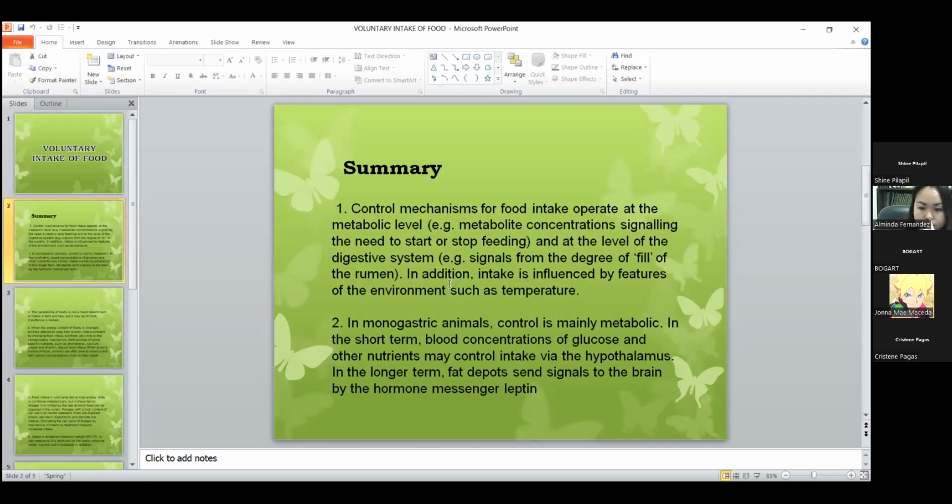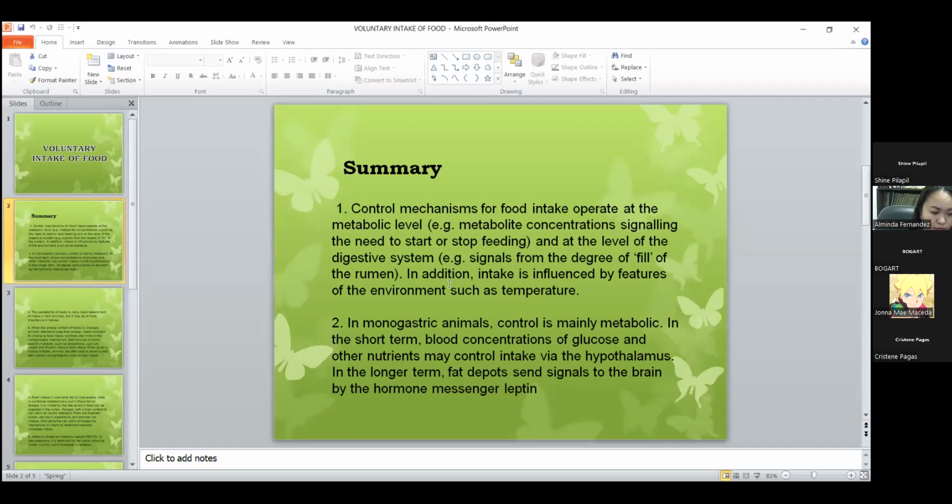Then summary. Control mechanism for food intake operate at the metabolic level. Example, metabolite concentration signaling the need to start or stop feeding, and the level of the digestive system. Example, signal from the degree of fill of the rumen. In addition, intake is influenced by feature of environment such as temperature.